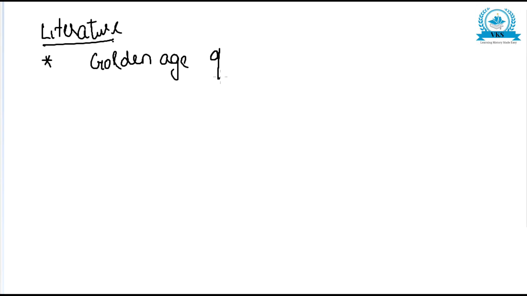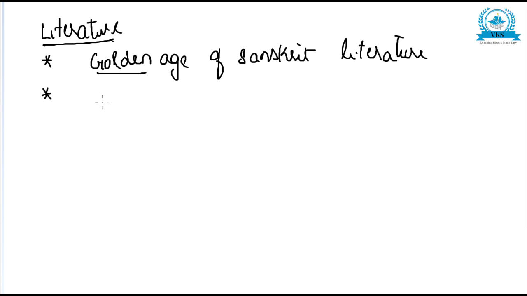Now let us see about literature. We said that there was all-round development during the Gupta age. So let us see literature. The Gupta age is called the golden age of Sanskrit literature. So much development happened in Sanskrit literature that it was called the golden age of Sanskrit literature.